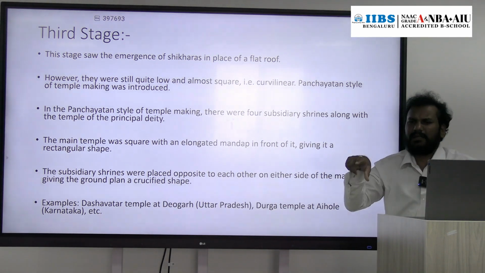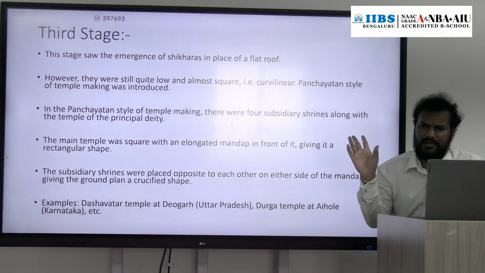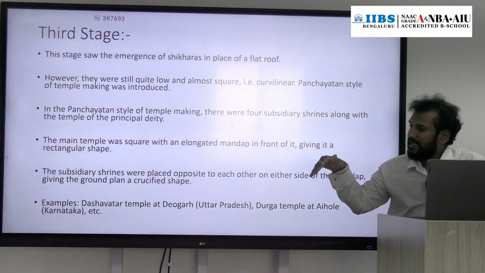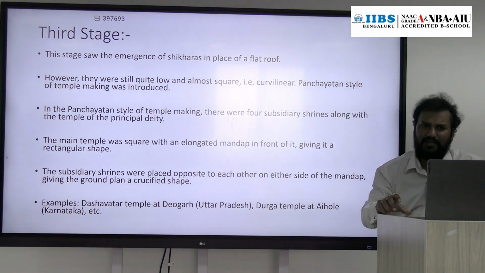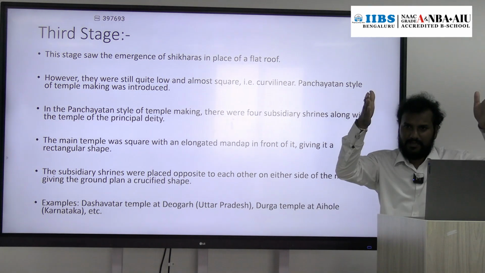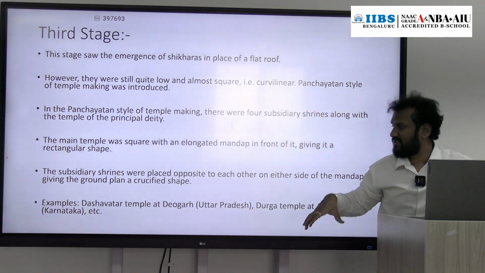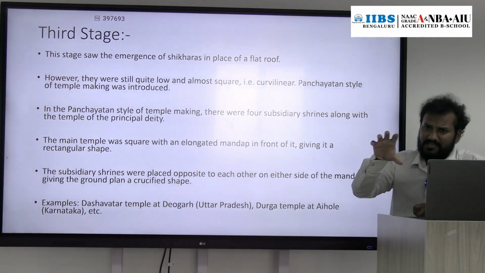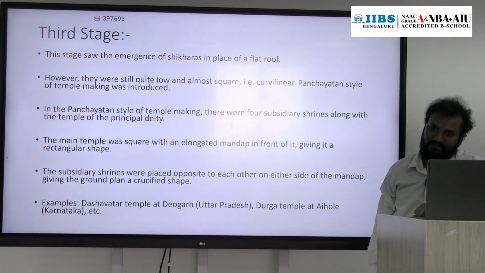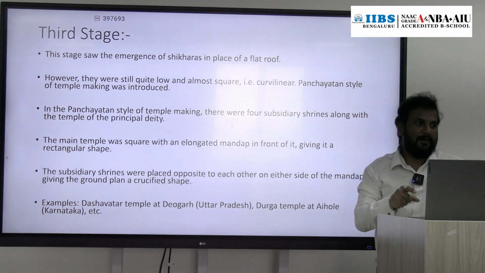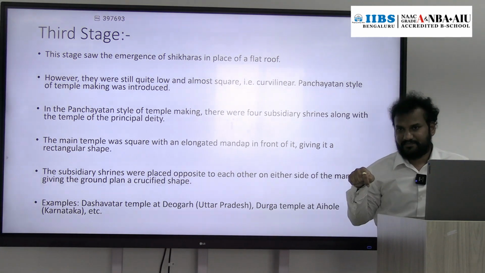That is the mandapa, but it was not highly developed at this time; it was developed highly at a later stage. One portico was there, with pillar approach, and one open place, which is considered a mandapa just in front of the Garbhagriha. The shape of the mandapa was rectangular.